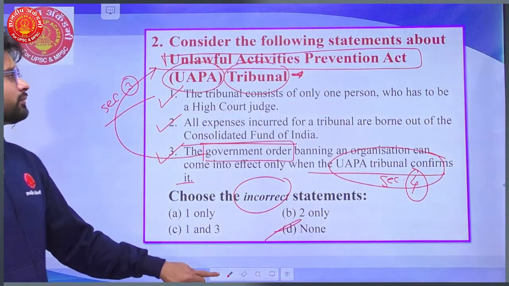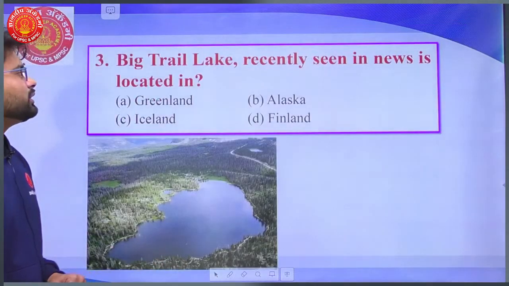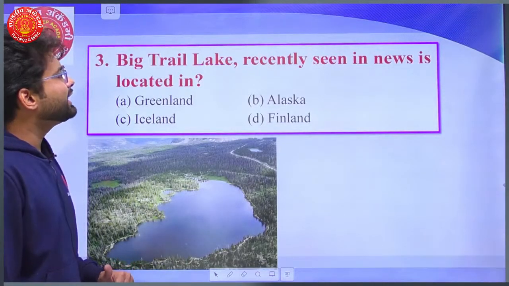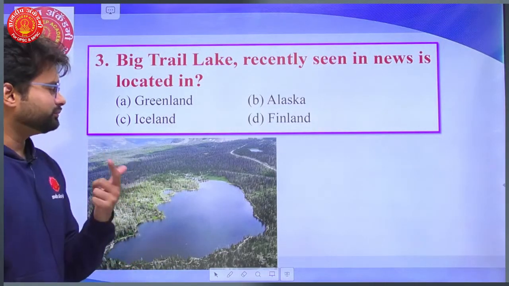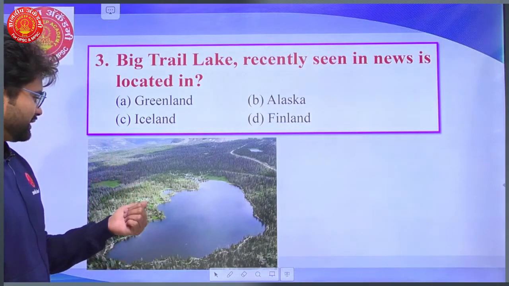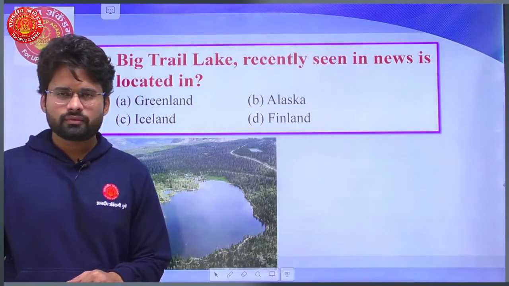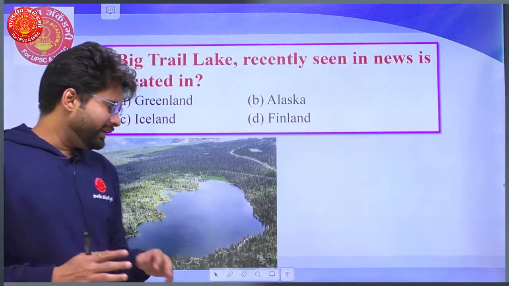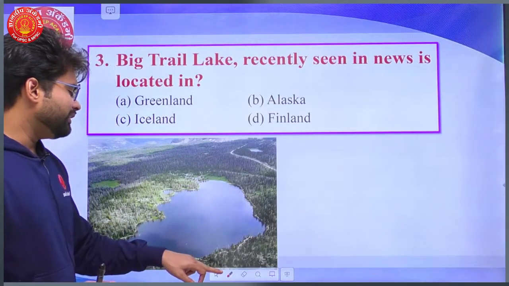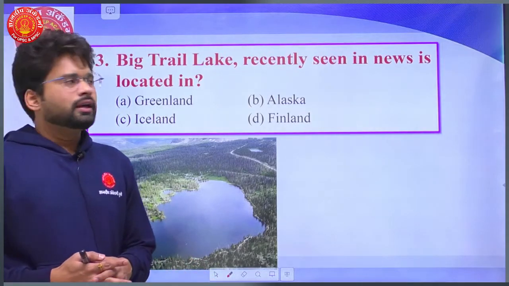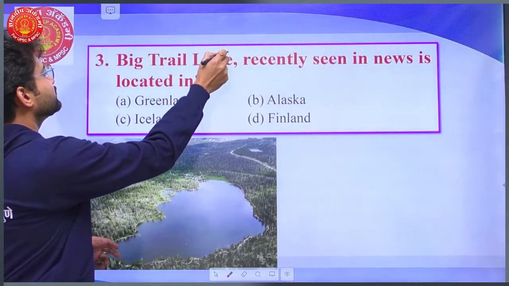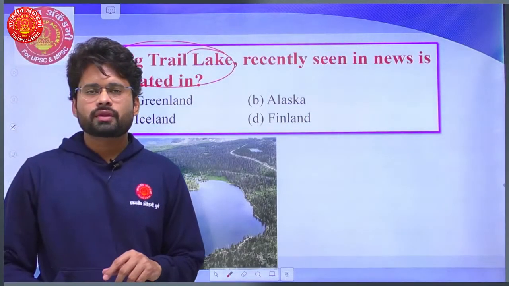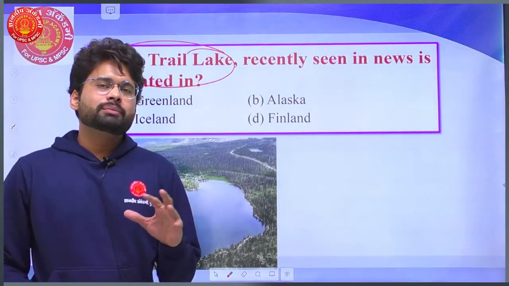Now third, a purely current affairs based question. The Big Trail Lake, recently seen in the news, is located in... can you imagine where that location would be? Yes, it is in Alaska, but why was it in the news and why is it of international significance? This lake, the Big Trail Lake, is formed out of the thawing of the permafrost.